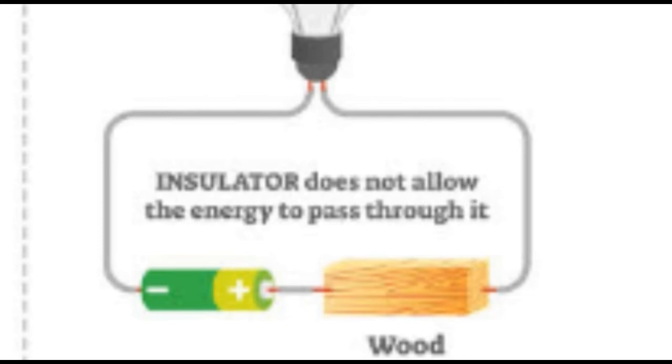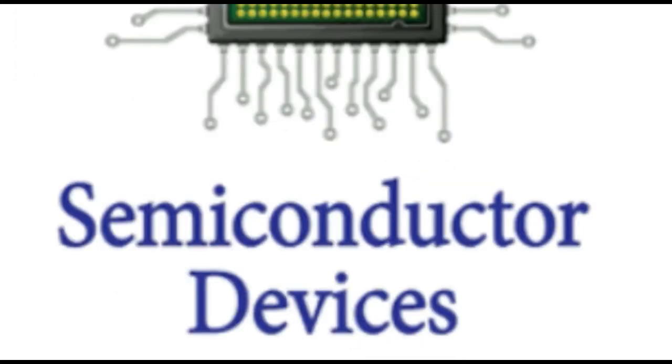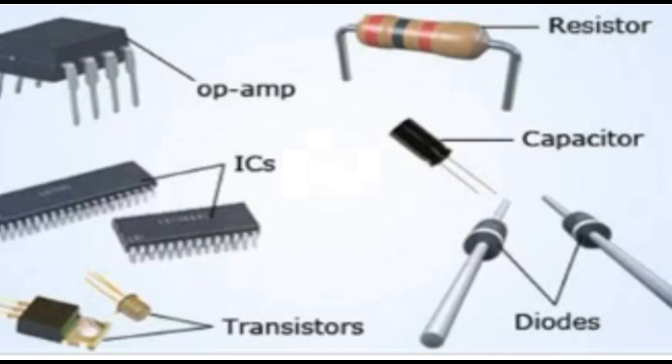Insulators are important safety devices. There is also a group of materials called semiconductors. They have special properties when it comes to allowing electricity to pass. Silicon is a good example. Semiconductors are used in microchips for computers.